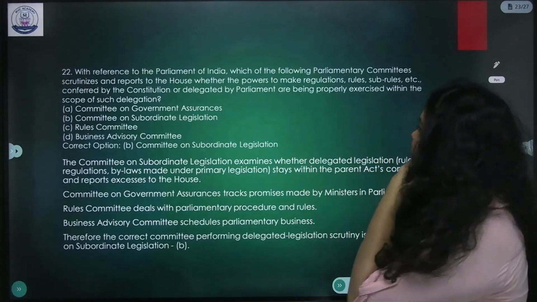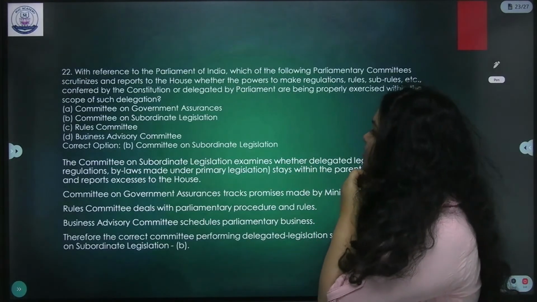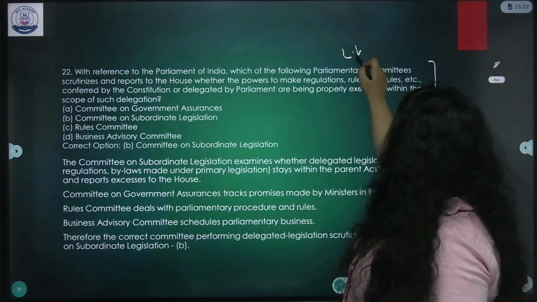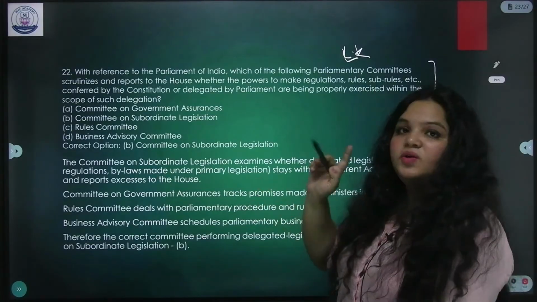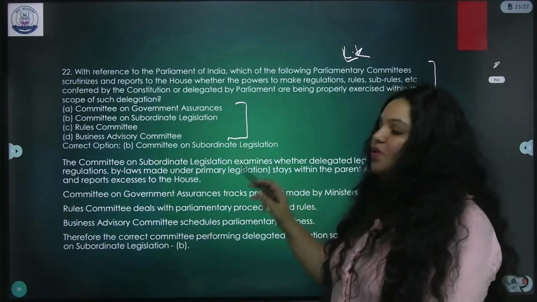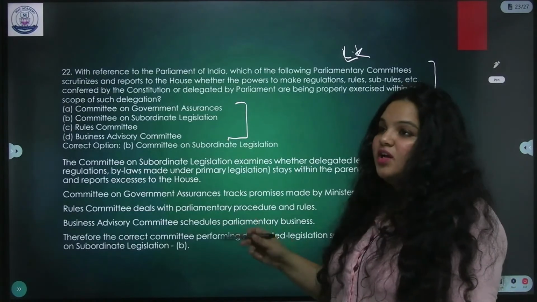With reference to the parliament, which of the following parliamentary committees? This question is directly from Lakshmikant. You need to know it. Do not make guesses, because all the options look alike. This is where you get into negative marks.